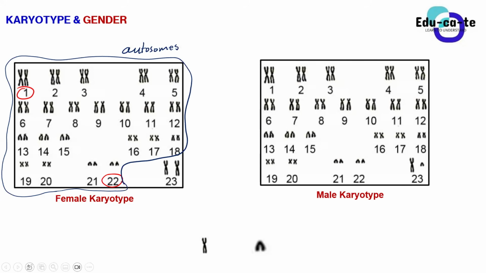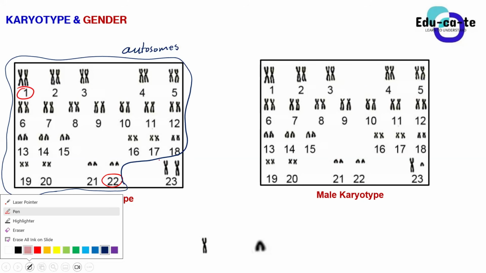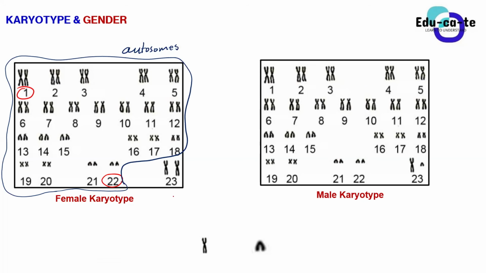What about the remaining one? What did you say, Mangoba? It is this 23rd pair. Yes, it is not autosomes, they determine gender. They are the gonosomes, responsible for determining your gender, whether it's male or female.